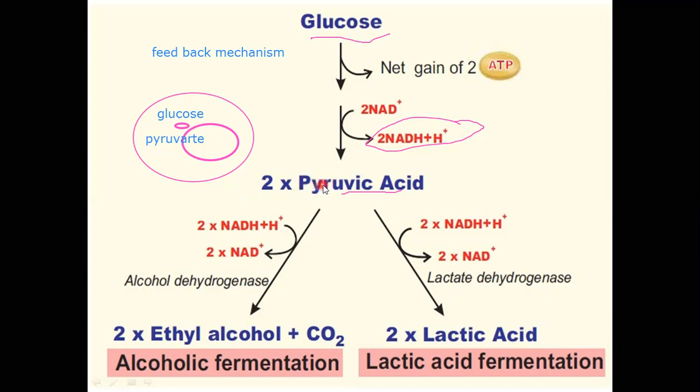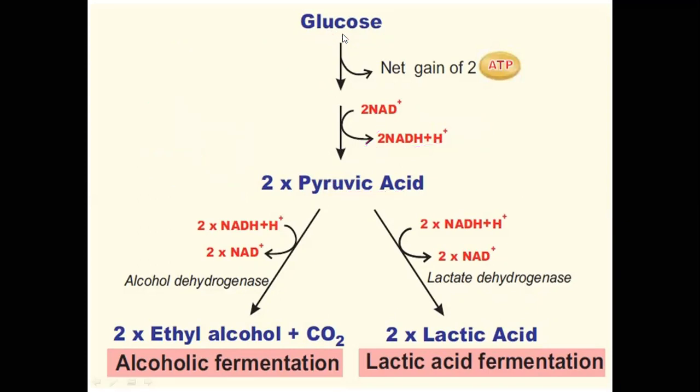Pyruvic acid is the key compound for all types of fermentations, because the only process is that glucose must be converted to pyruvate. From pyruvate, it will move on to different paths depending upon the organism. For today, according to your syllabus, we have two different types of fermentation processes: alcohol fermentation and lactic acid fermentation. I am going to brief you about ethyl alcohol and lactic acid fermentation in this presentation itself. After the formation of pyruvic acid, there is a two-step process in the conversion to ethyl alcohol.